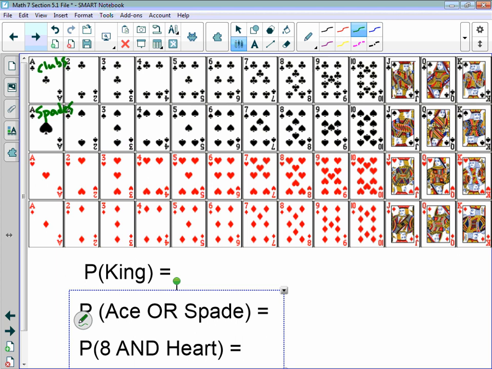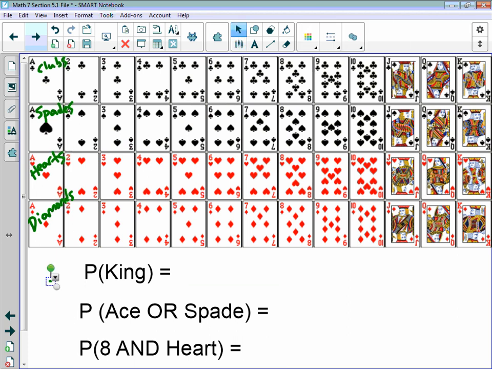Clubs and spades are black. This is hearts. And this is diamonds. So there's 13 of each. You can imagine ace is 1, so we go 1 through 10, and then jack, queen, king. So there's 13 in each suit. There's 4 suits, so 13 times by 4 is equal to 52. So in a deck of cards, there's a total of 52 different cards that you could pull from one deck. So really, that's the number that we're often going to be using for what our total outcomes are.